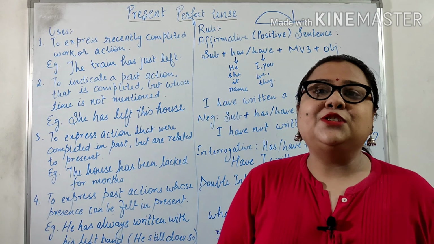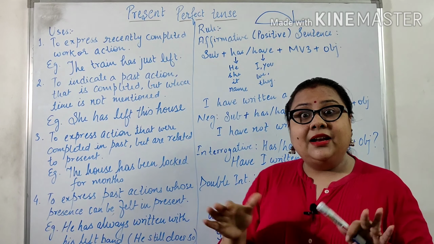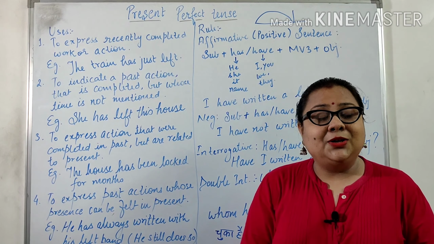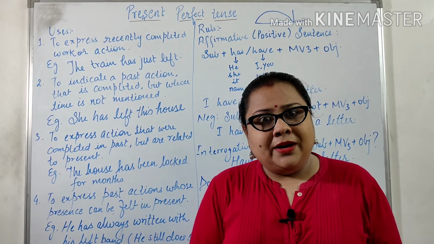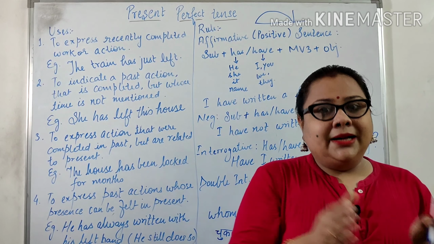Moving to the third application, that is to express actions that were completed in the past but are related to the present. For example, dear students, the house has been locked for months and it is still closed. It is still locked. Nobody has opened it. Something that has happened in the past but still in the present you can feel its presence, no? For example, she has been ill for 3 weeks. वो पिछले 3 महीने से बीमार है but still she is ill. I hope you got the point.